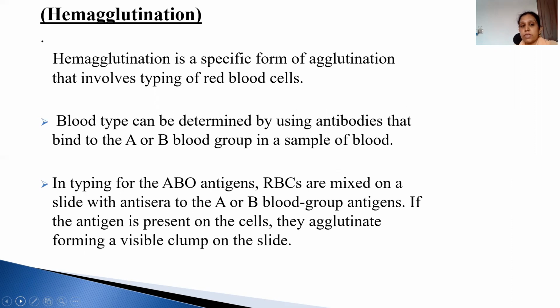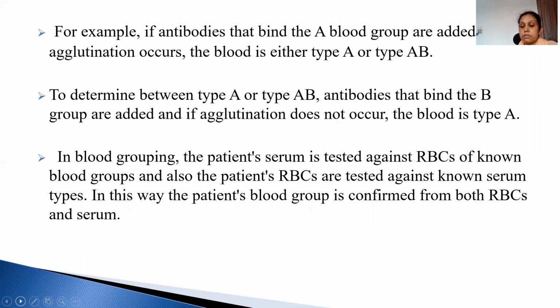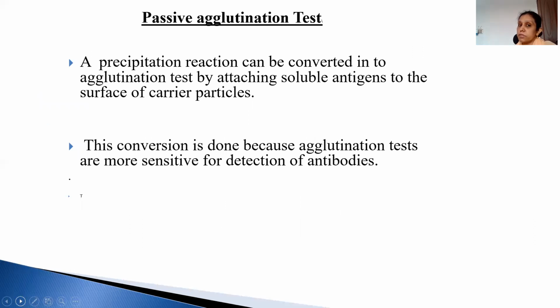Now, what is hemagglutination? Hemagglutination is a specific agglutination which involves the RBCs. This is seen in blood grouping. I don't need to explain more than that because you have practically done this in physiology, so I am skipping this and coming directly to the passive agglutination test.